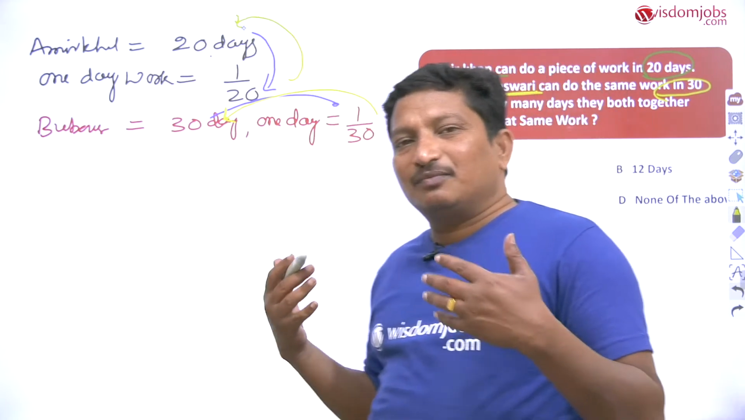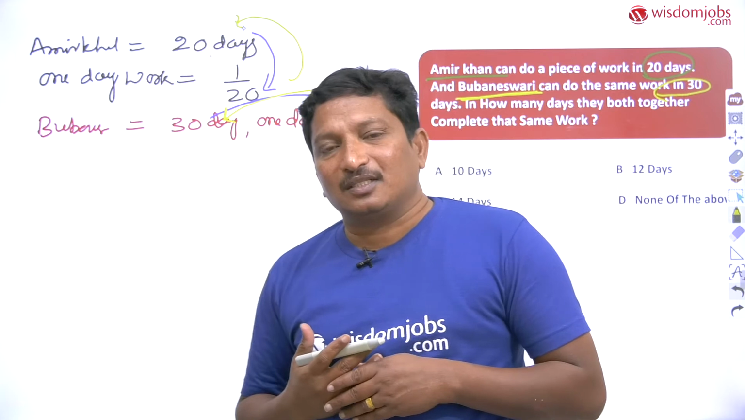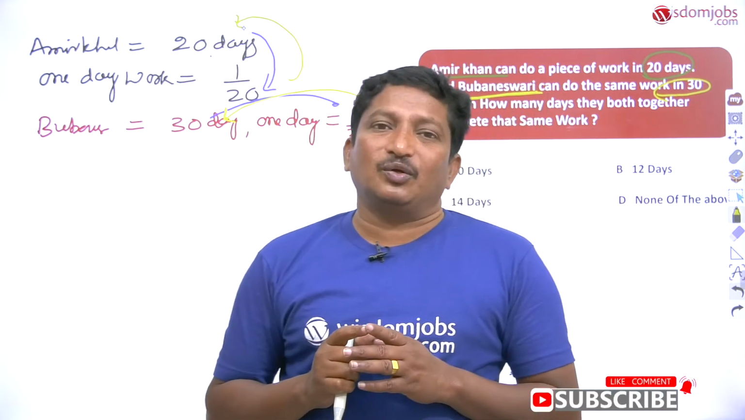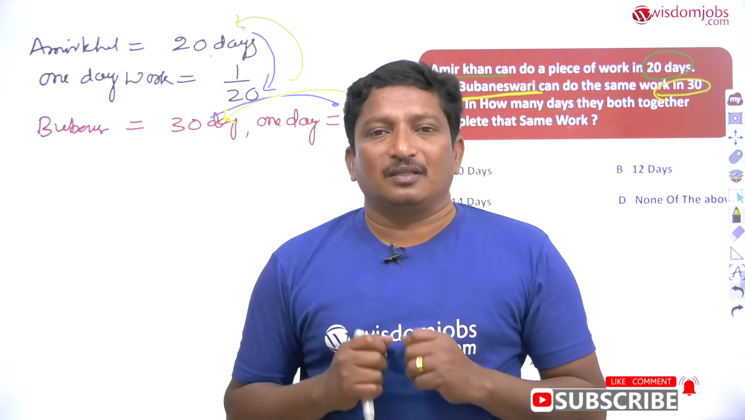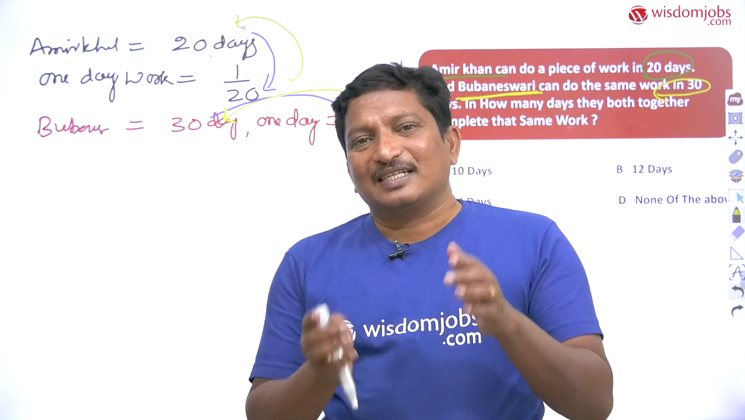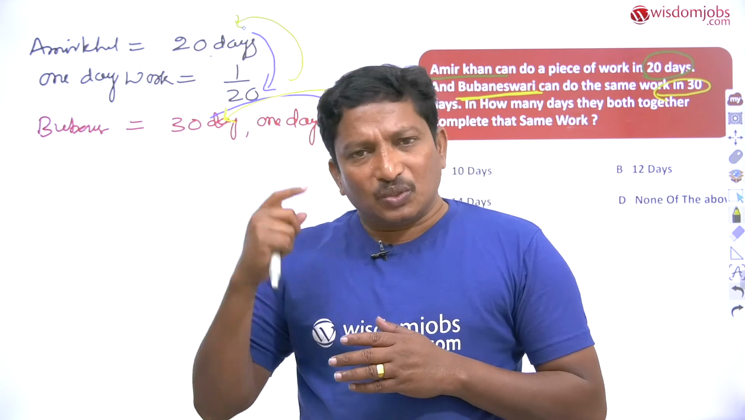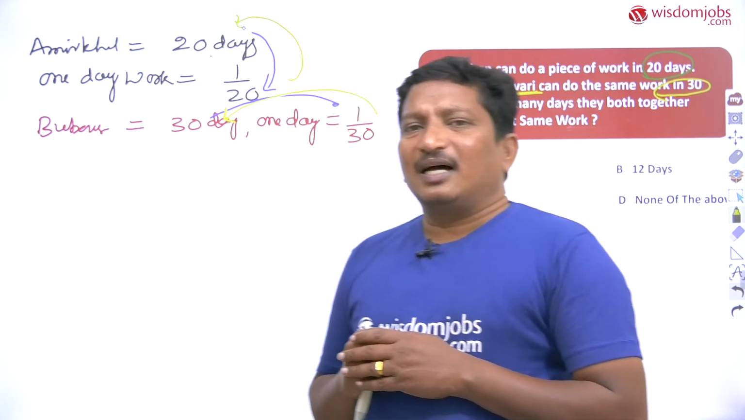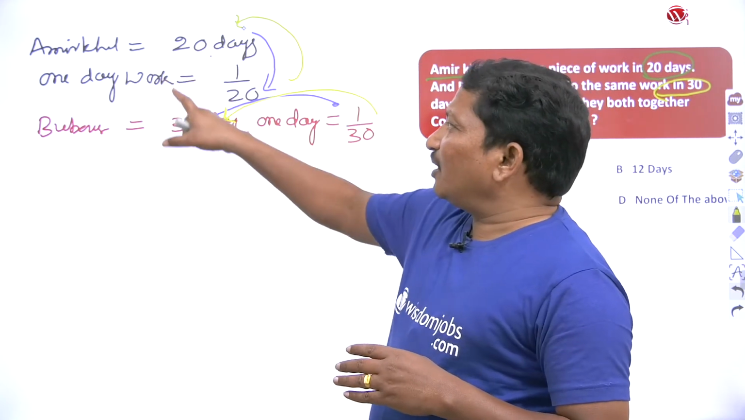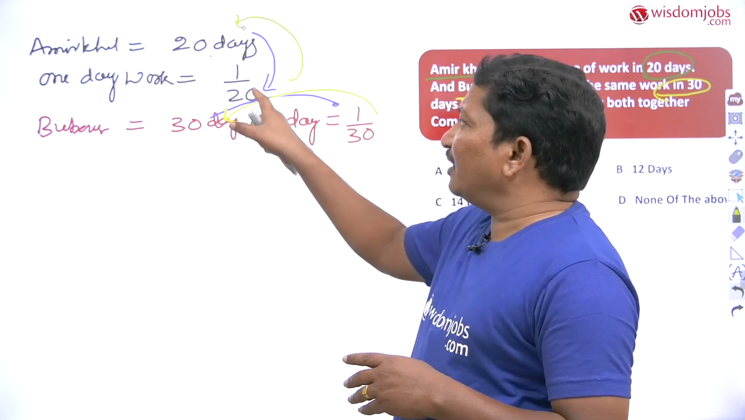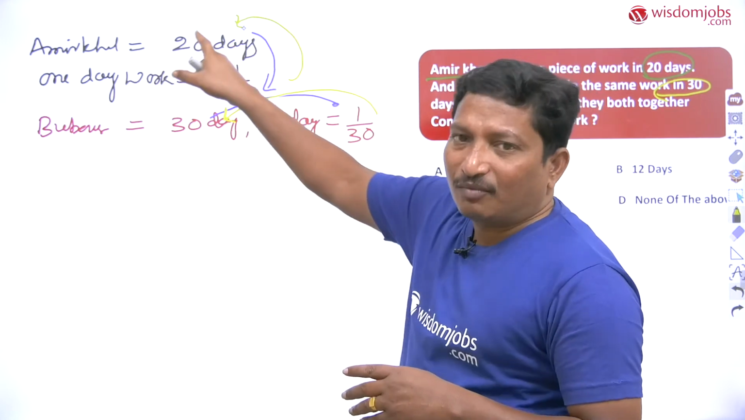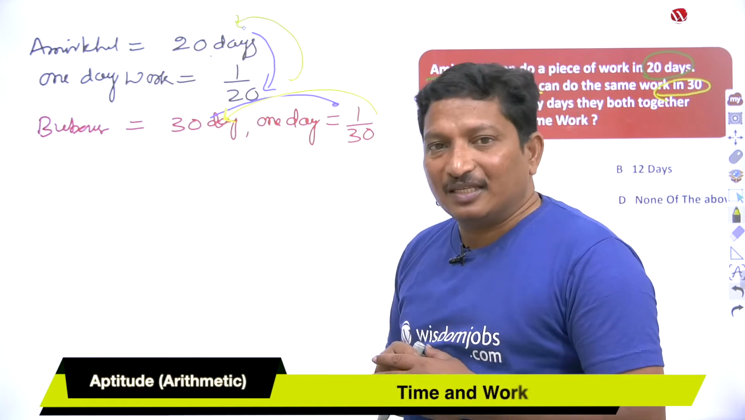Dear students, by support of these two results, you can express that if you know the 1 day work of any person, you can find the completion days of that person. If you know the completion days of any person, you can find the 1 day work. So by support of this, I can take the 1 day work of Amir equals 1 by 20. Taking the inverse of 1 by 20, which is nothing but 20 days, dear students.